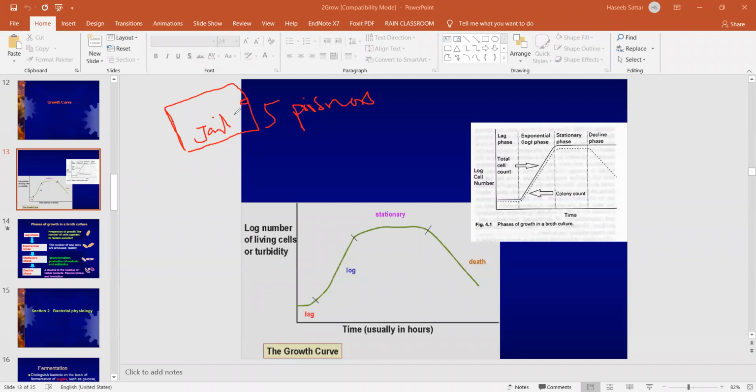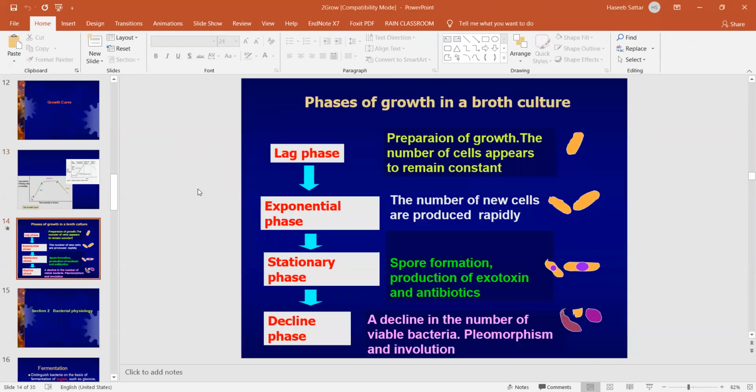Yes, suffocation, hypoxia, because there is no ventilation. The same happens in bacteria. In the death phase there is no nutrition, so the bacteria start to die. This is what we call the growth curve.